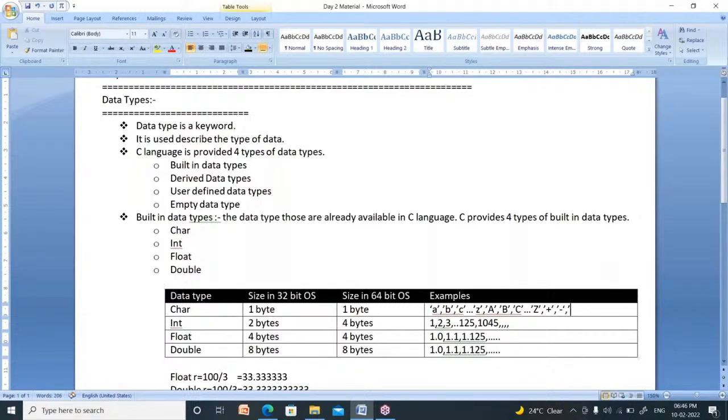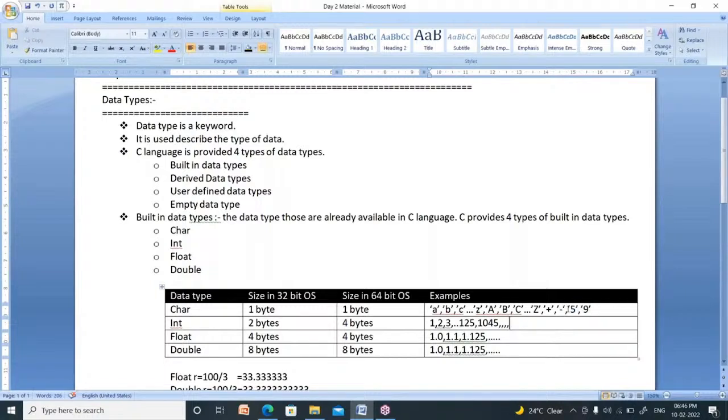Suppose I represent 5 inside single quotation marks, then it is also a character. Suppose I represent 7 or 9 within single quotation marks, then it is also a character. It is not an integer. Actually 5 is an integer, 9 is also an integer, but if you represent those inside single quotation marks, then they are called characters.